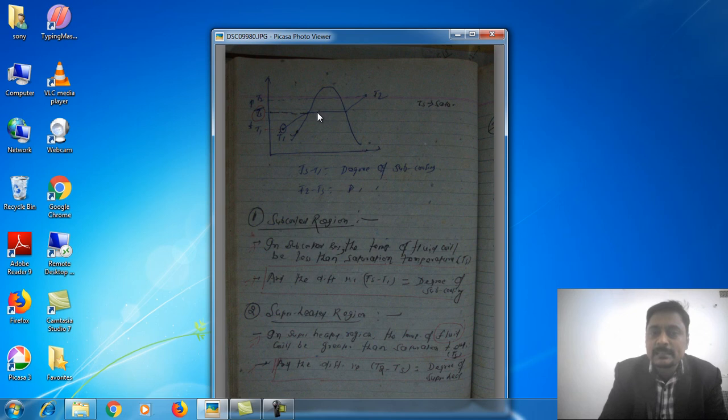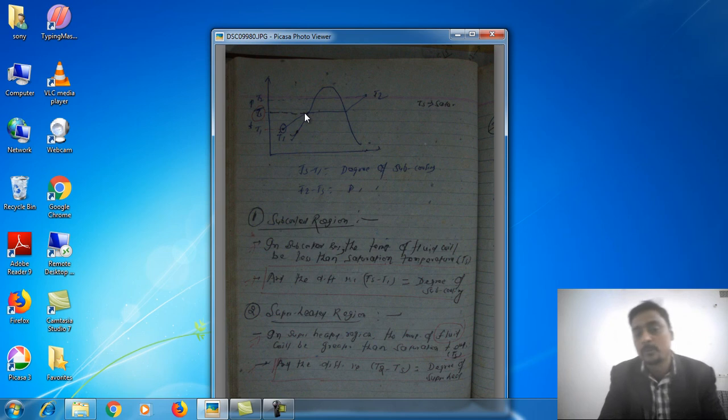As temperature increases, the composition of liquid will be decreasing and it converts into vapor form. At this point, we need to understand very clearly that the liquid is in saturated liquid form. At this temperature this liquid is completely saturated.